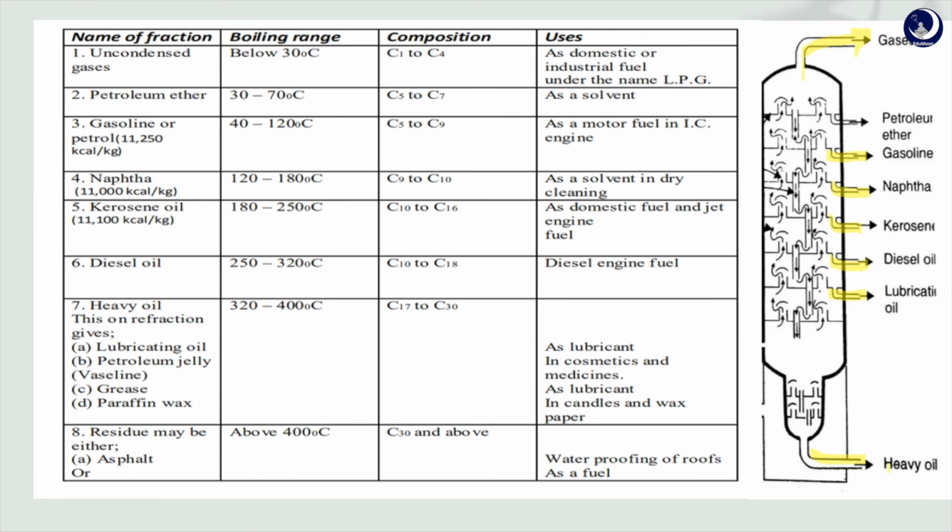And next we also have a cracking process. Cracking is nothing but converting the heavier fractions from the fractional distillation into useful lighter fractions by application of heat with or without a catalyst. That is, cracking is a process in an oil refinery by which large molecules break into smaller ones. This is the cracking process, and it is the last process in the refining of petroleum.